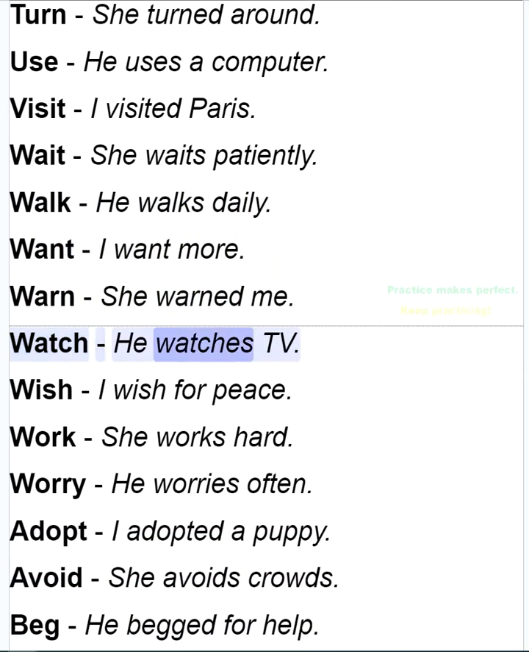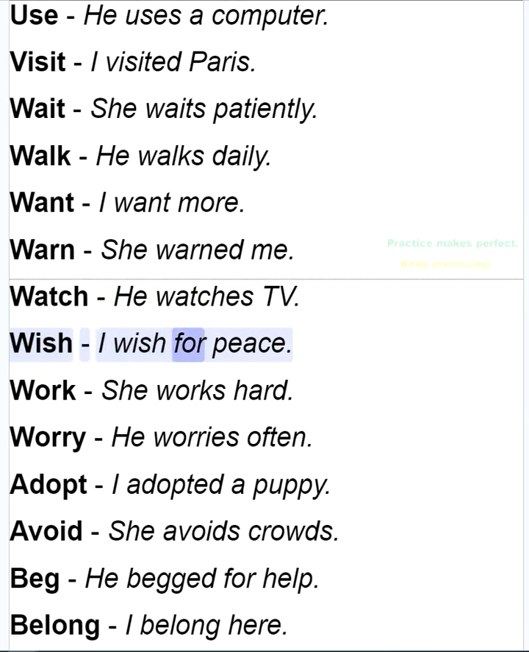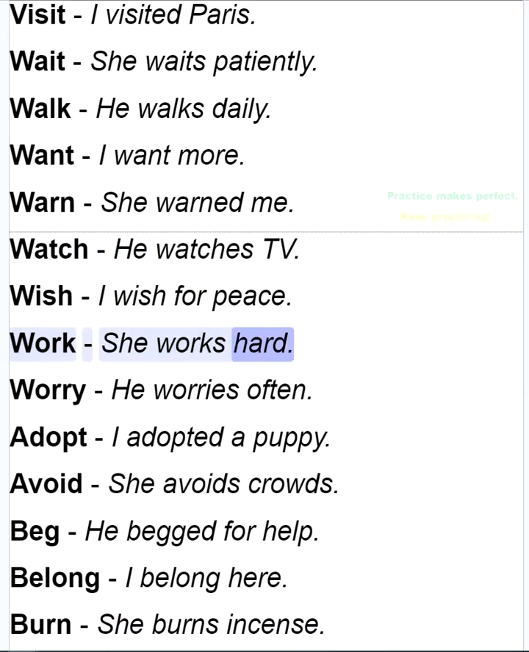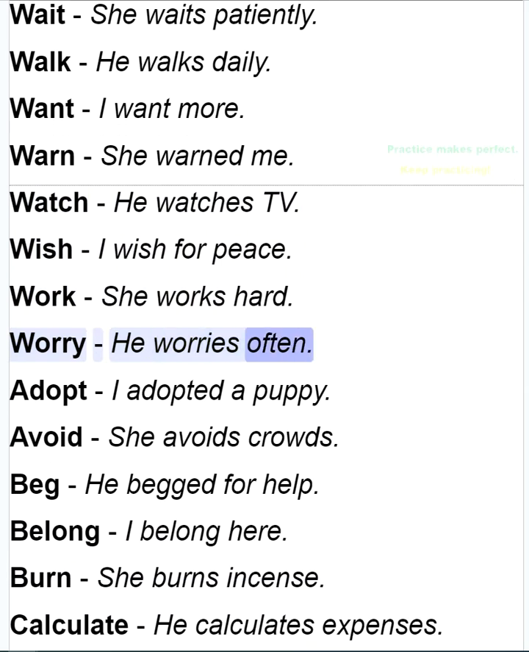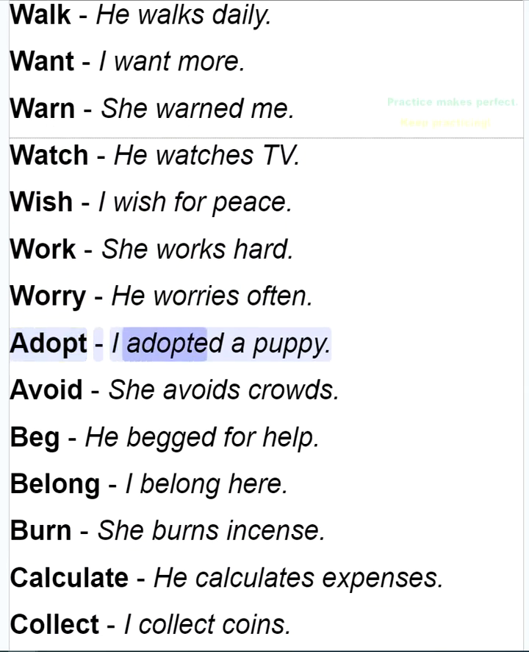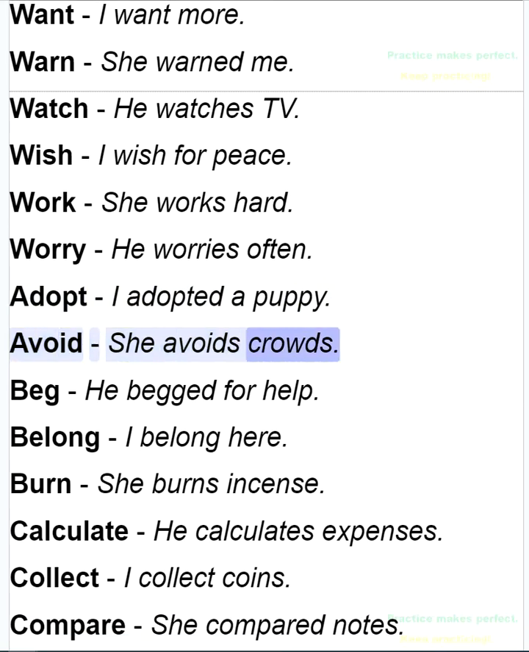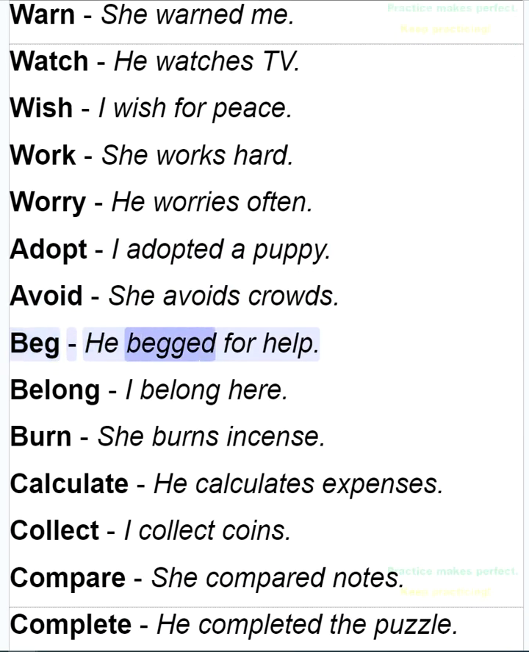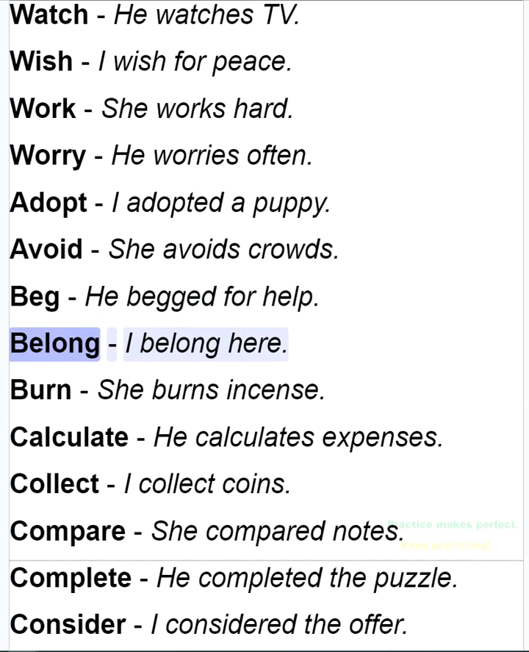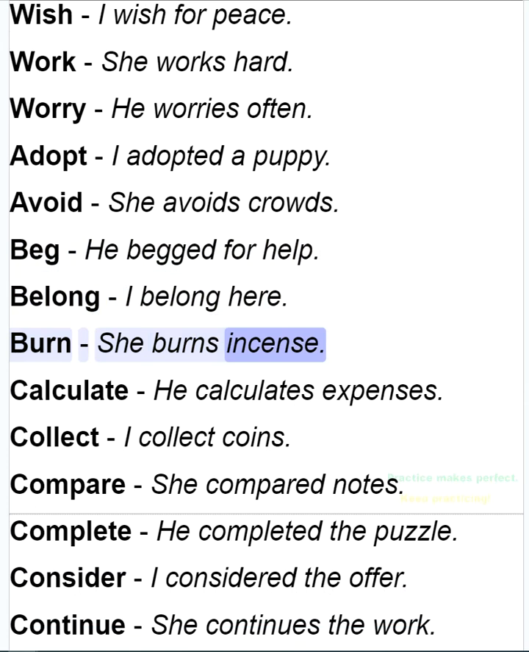Watch. He watches TV. Wish. I wish for peace. Work. She works hard. Worry. He worries often. Adopt. I adopted a puppy. Avoid. She avoids crowds. Beg. He begged for help. Belong. I belong here. Burn. She burns incense.